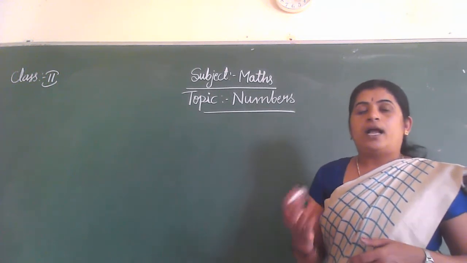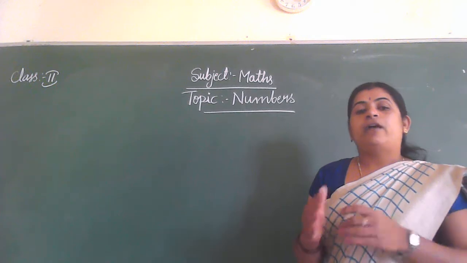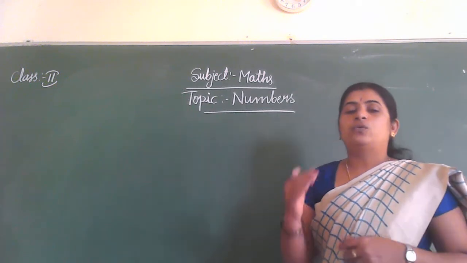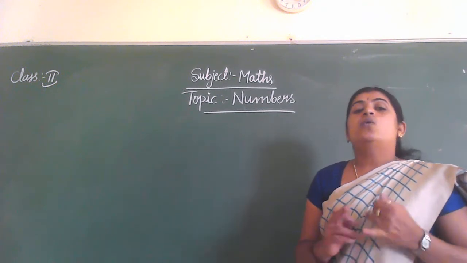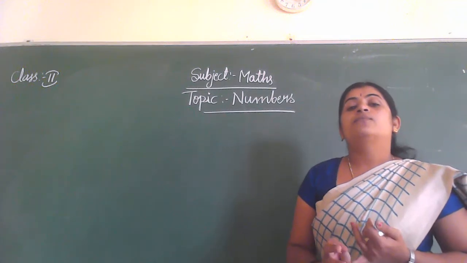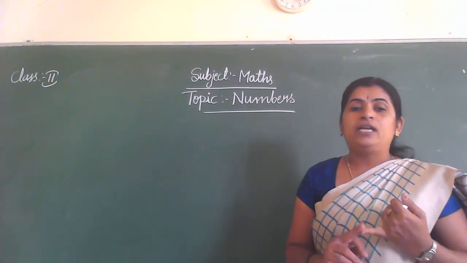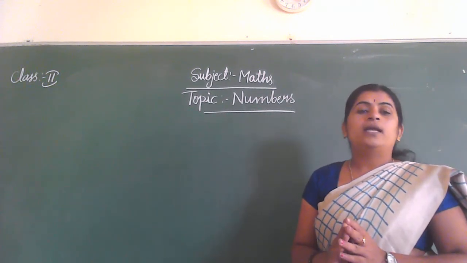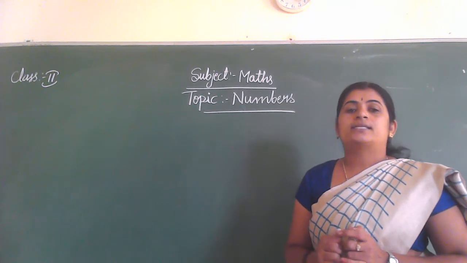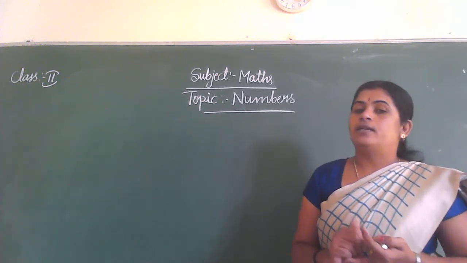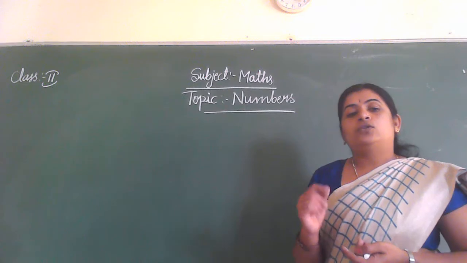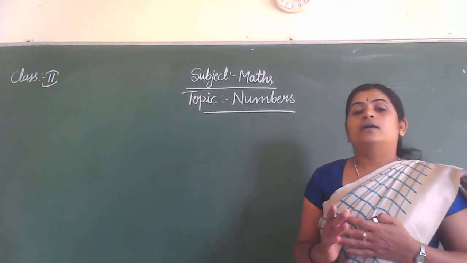Continuing, you have to learn 500 to 1000. From today onwards you have to practice 1 to 1000 numbers, reading and writing properly. Daily you have to practice 1 to 1000 numbers. You will learn 1 to 1000 numbers easily.